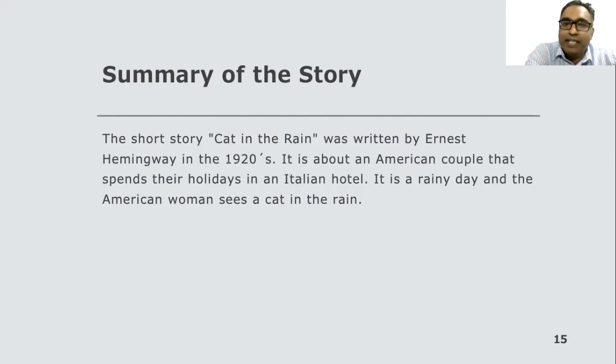We will be discussing it later. In such a dull evening, the American wife sees a cat in the rain and feels a strong desire to get it. Having arrived, this cat sat under the table and tried to make herself so compact that she wouldn't be dripped on. The reader easily imagines a small, wet, homeless creature under the table in the empty square. In the course of the story, it turns into a symbol of loneliness. A parallel character to the American wife, both characters are inconvenient and lonely.